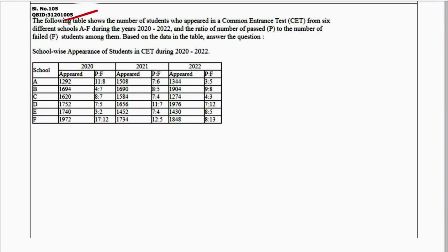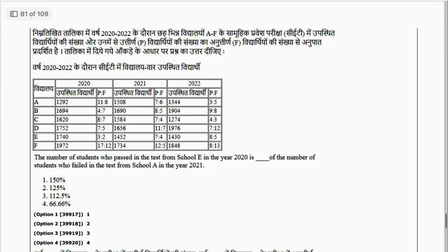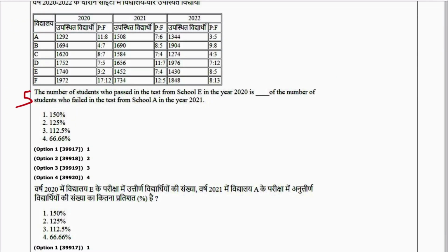Next is question number 5. This is 5. The number of students who passed in the test from school E in year 2020. So this is school E and year 2020, and those who passed is 1740 divided by 5 into 3. That is total is 1040, of the number of students who failed in the test from school A in year 2021.